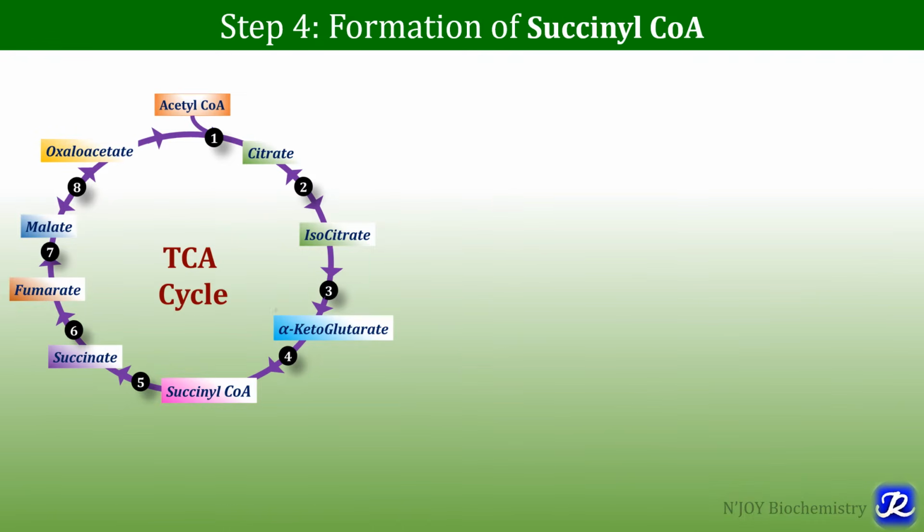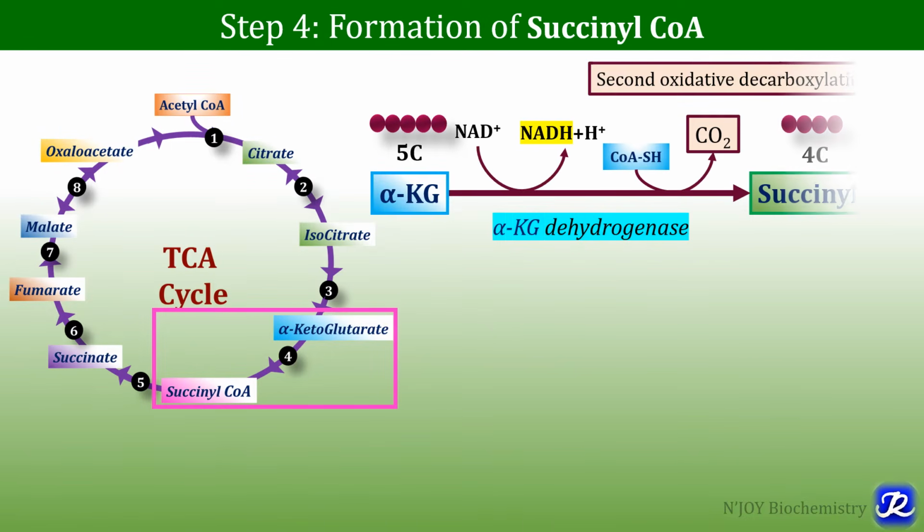Step number 4 is formation of succinyl-CoA from alpha ketoglutarate. And in this process, this is the second oxidative decarboxylation process, where a second carbon dioxide molecule is removed, and there is formation of succinyl-CoA from alpha ketoglutarate. Now here the 5 carbon molecule alpha ketoglutarate is converted to the 4 carbon molecule succinyl-CoA, because there is removal of 1 carbon as carbon dioxide, and in this process NAD is reduced to NADH, which then enters the electron transport chain, and we get 2.5 ATP.